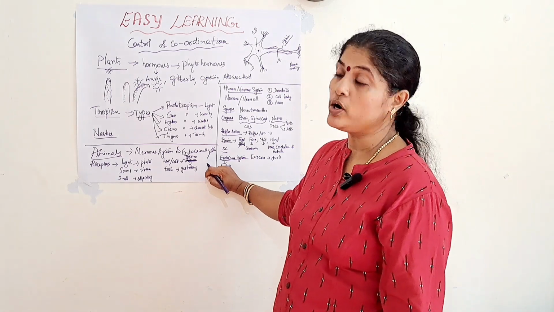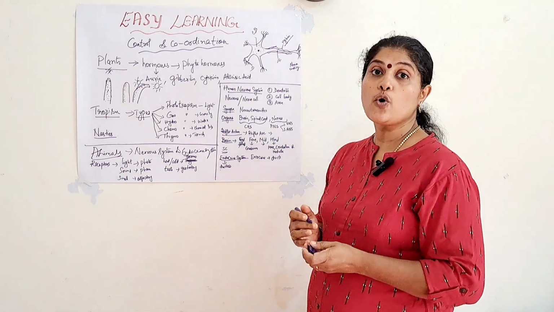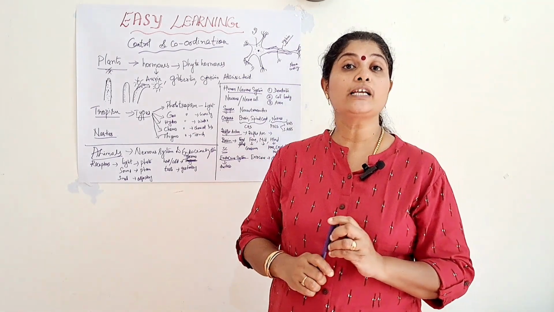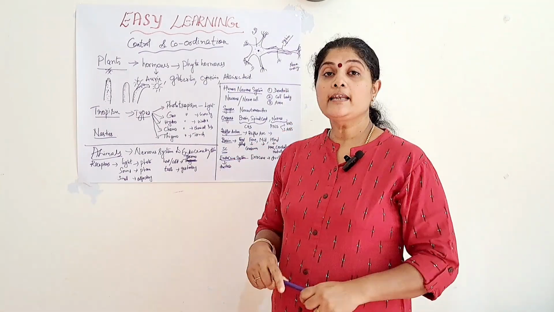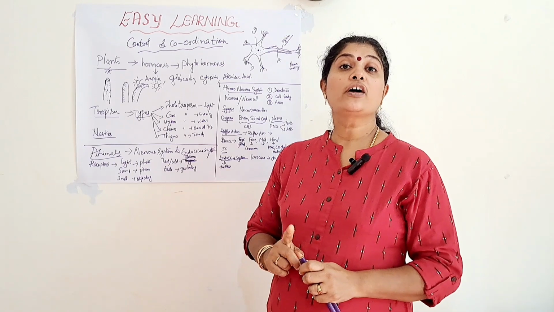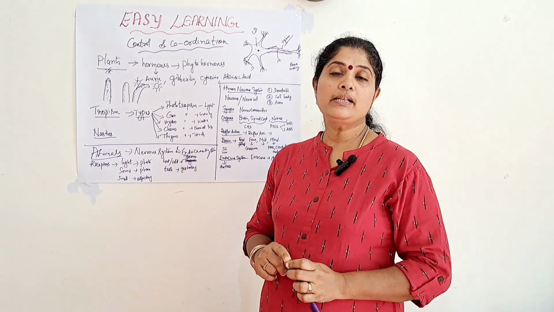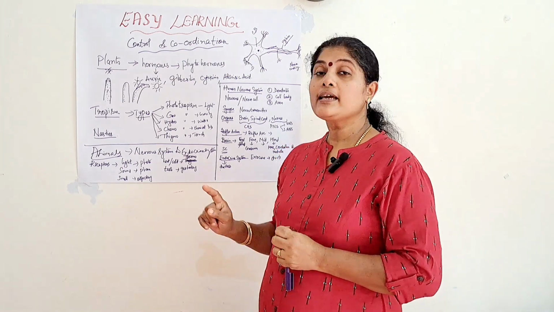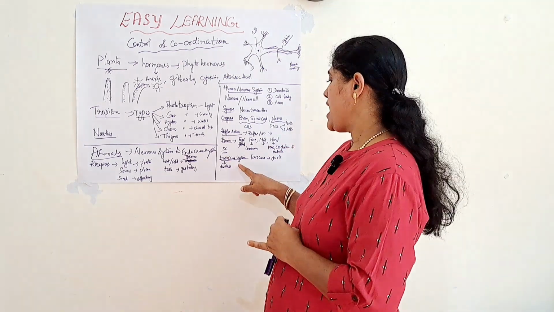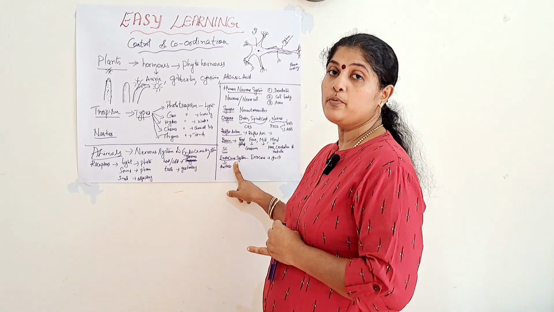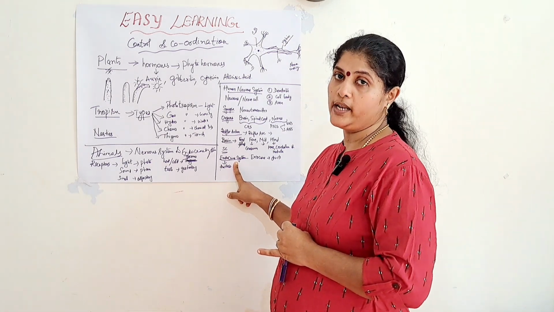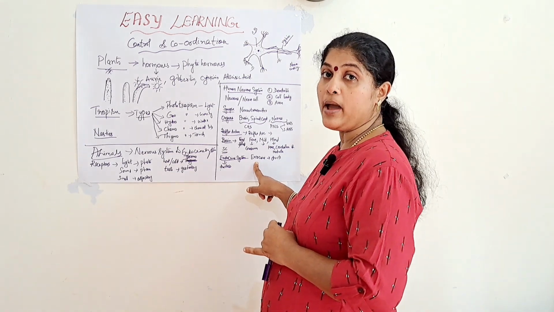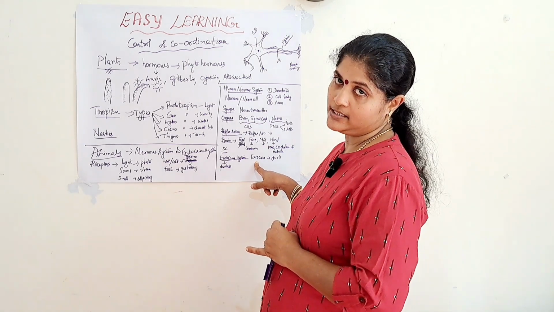So, they come under what type of glands? They are exocrine glands. But there is an exception: certain glands act as both exocrine and endocrine glands. Examples are the pancreas, the testis and the ovary. The pancreas acts as an endocrine gland by producing the hormone insulin, and it acts as an exocrine gland by producing the pancreatic juice in the pancreatic duct.